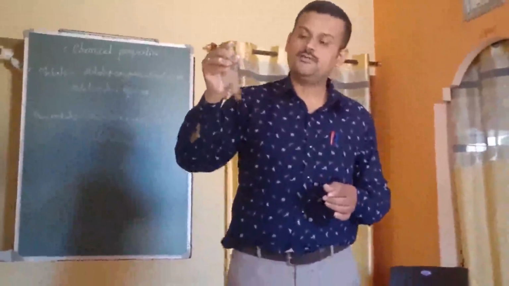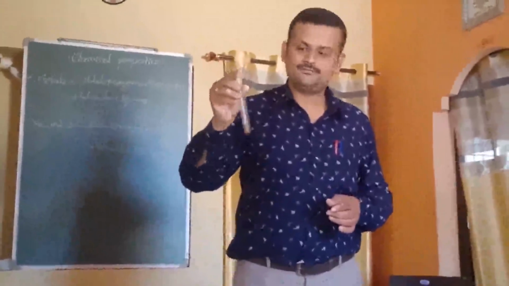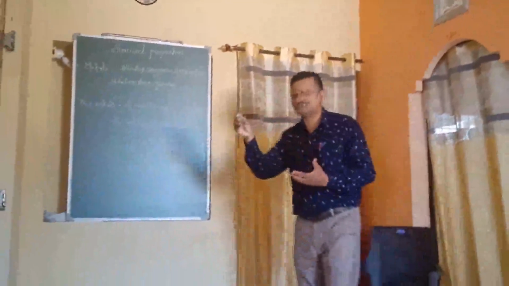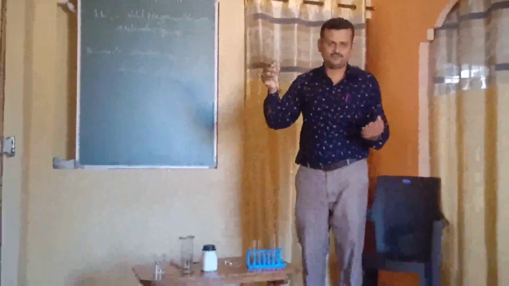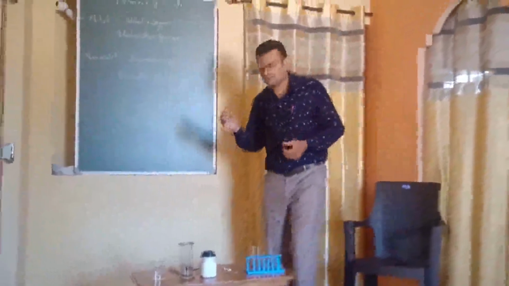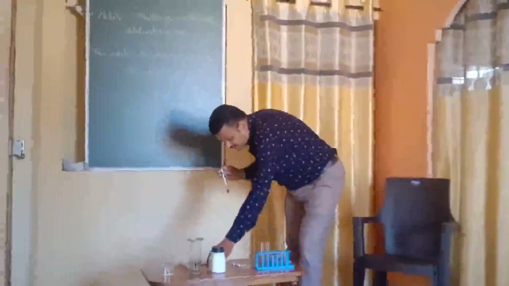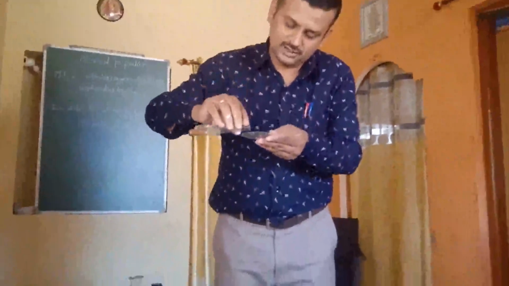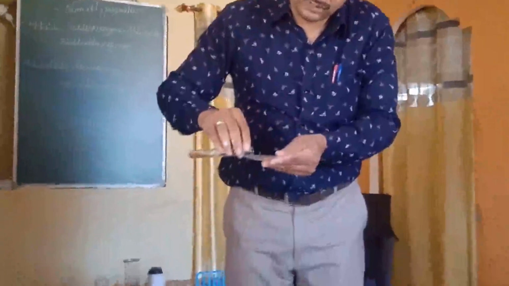This is a metal hydroxide. Okay. Now I wanted to know whether this is an acid or a base. This is my main thing to identify. Now again I will take the watch glass. Now the mixture of this I will take in the watch glass. You are observing, I think.